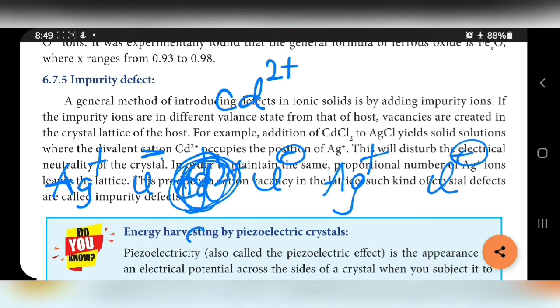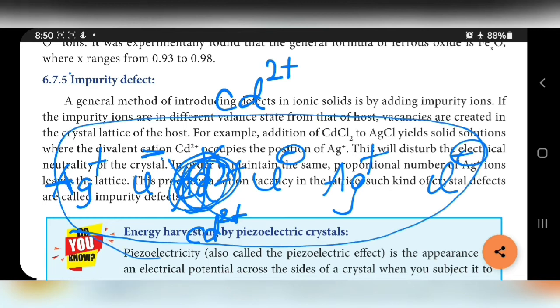So here cadmium 2 plus is occupied instead of Ag plus. If you are counting the charge, totally 4 positive charges are there. Here single, here 2 plus, here single positive charge, totally 4 positive charges. If you are adding negative charge, here single minus, here single minus, here single minus, totally 3 minus. Now neutrality is affected because positive charge is more.